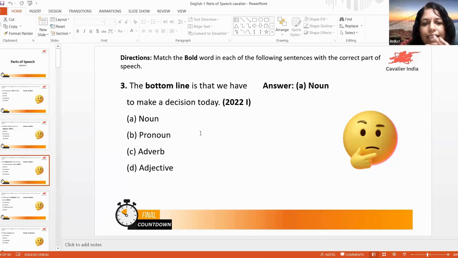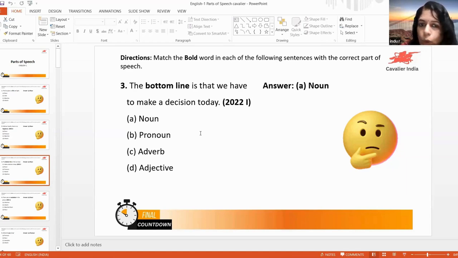Next one, this one. The bottom line is that we have to make a decision. So here, what is the? Article. Is it definite or indefinite? Definite. Definite article. Here, bottom line. So actually it is a noun. The answer is already given. But in these circumstances, bottom can be considered as an adjective also, since it is given before the noun. So before the noun, this word is an adjective also.